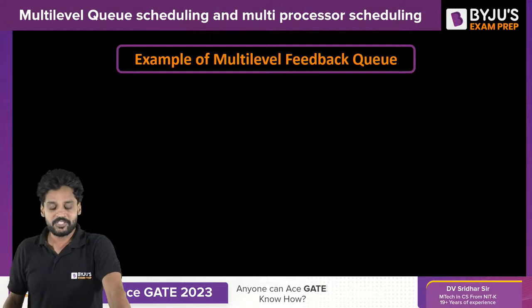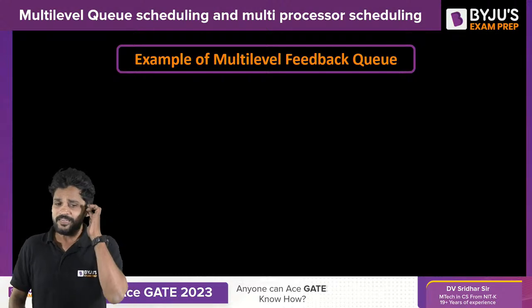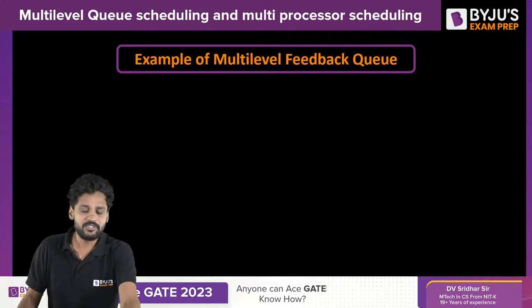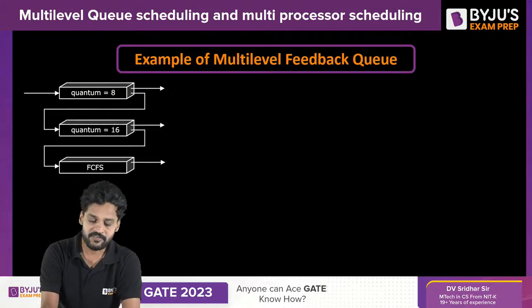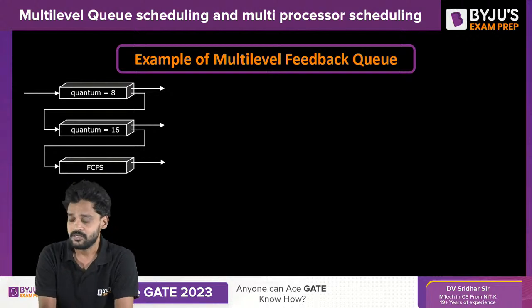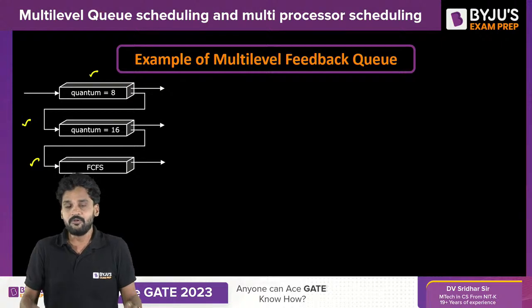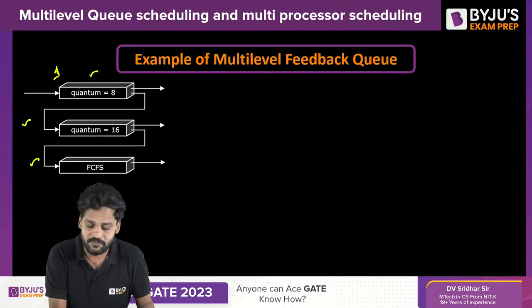Now, I will take a simple example about multi-level feedback queue scheduling. In order to take an example, I will take the simplest one, with only 3 queues. This is the first queue. Did I make myself clear? Are you with me? Stay focused. Let us say there is a first queue, a second queue, and a third queue. The first queue gets the highest priority, the second gets the second priority, and the third gets the third priority.